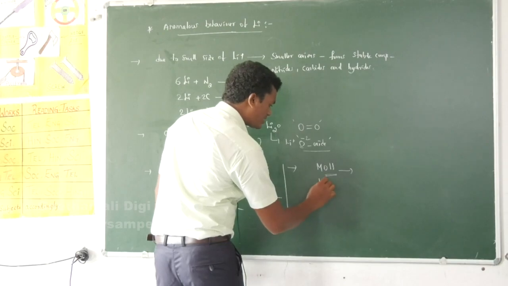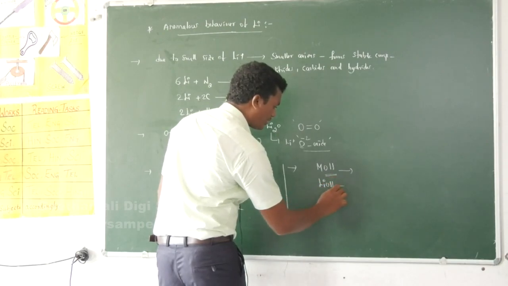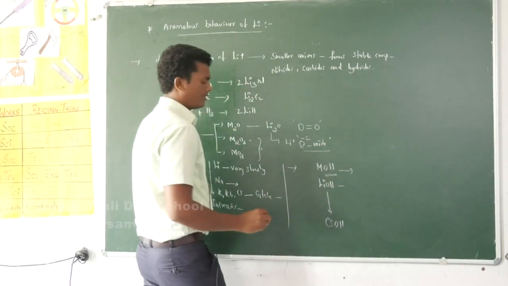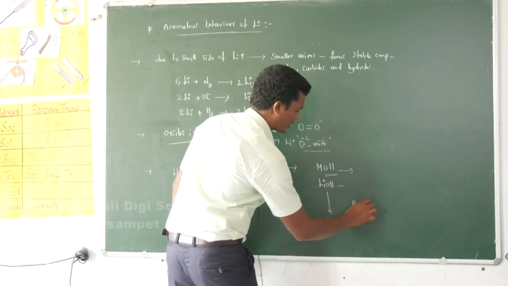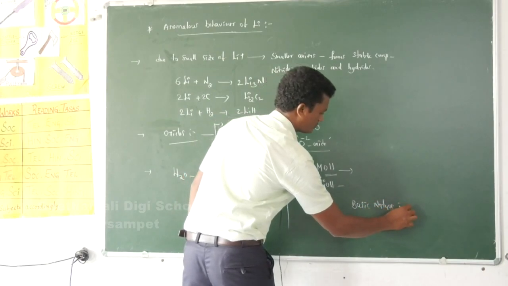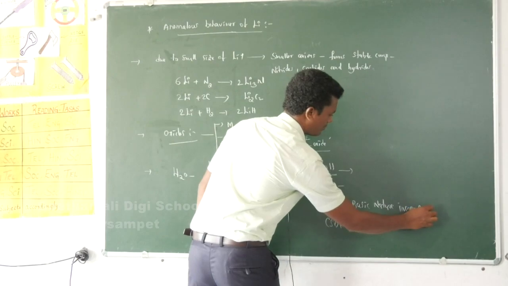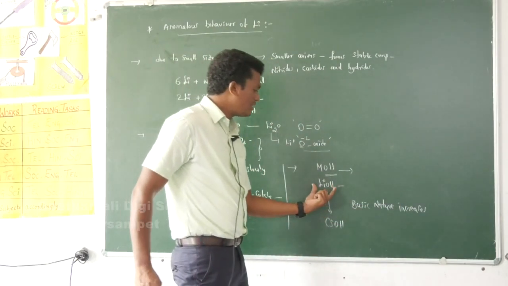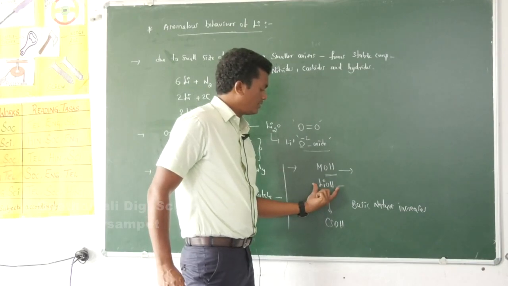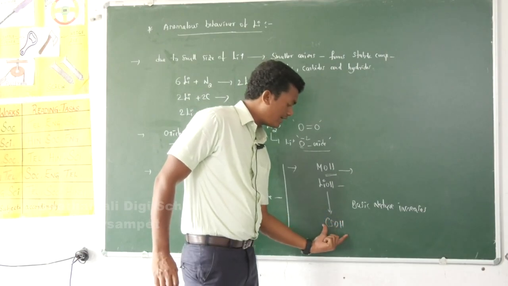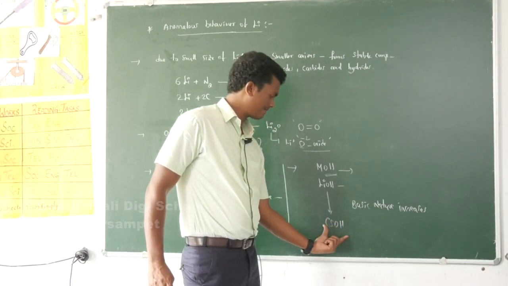The basic nature of the hydroxides increases on moving from top to bottom. Lithium hydroxide is less basic than the hydroxides of other alkali metals.